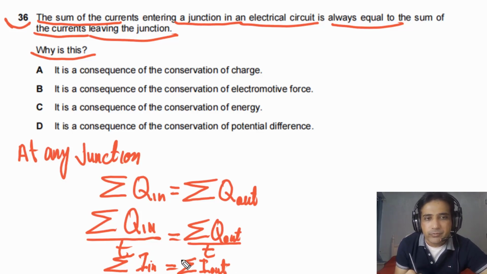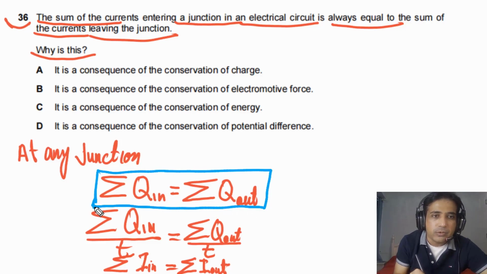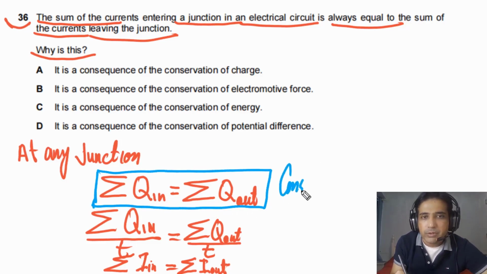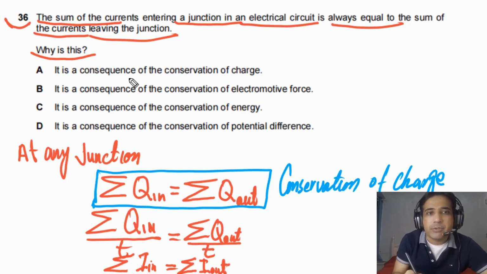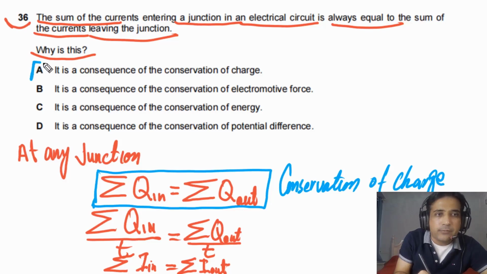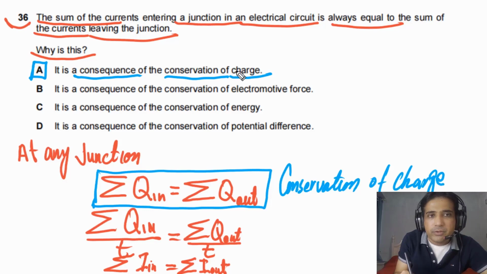So that's the reason current entering a junction has to be equal to current leaving a junction, because this is based on conservation of charge. Current entering the junction has to be equal to current leaving the junction. It is based on conservation of charge. So the answer for this question is A. It is a consequence of the conservation of charge. So our answer for this question is A.